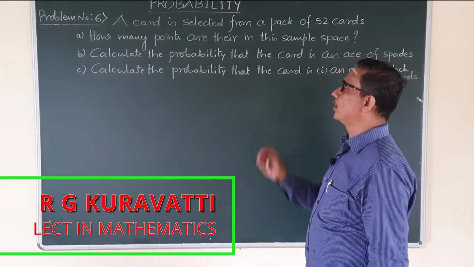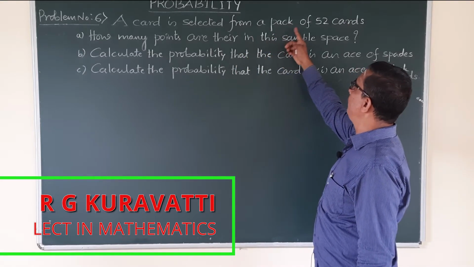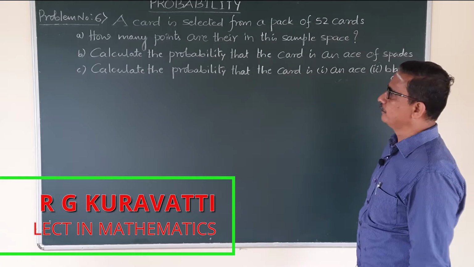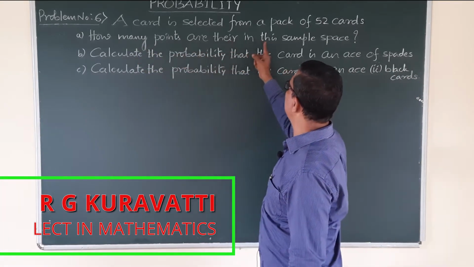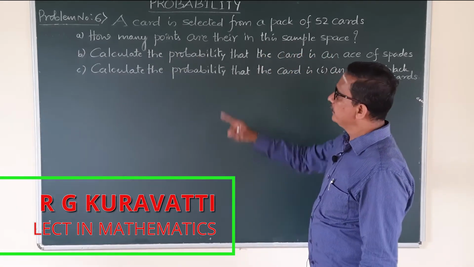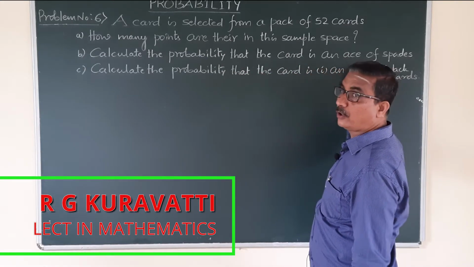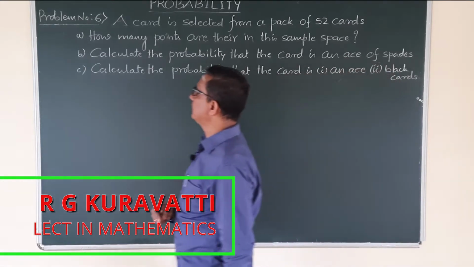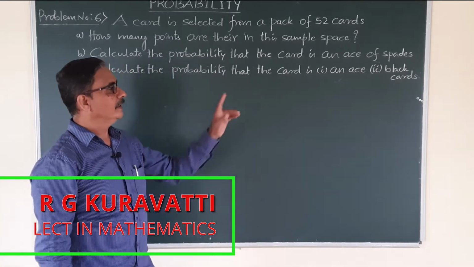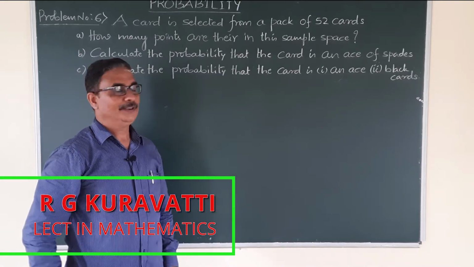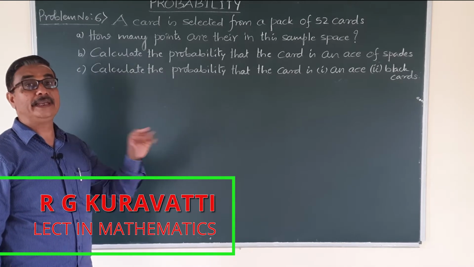Now here problem number 6 says a card is selected from a pack of 52 cards. There are three questions. First one, how many points are there in this sample space? Second question, calculate the probability that the card is an ace of spades. Third one, calculate the probability that the card is an ace card, and second one is black cards. So before solving that problem, you must know the concept of playing cards.